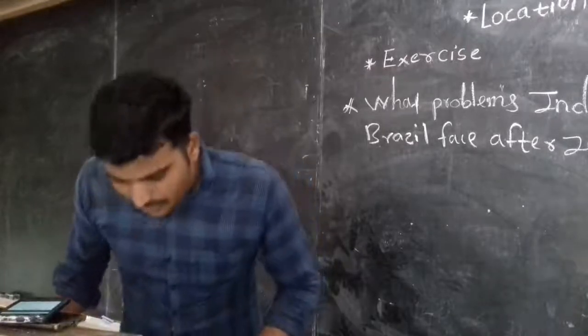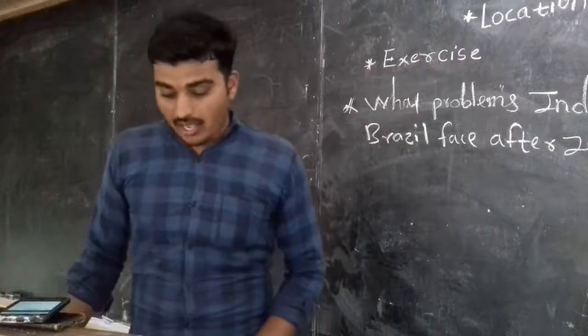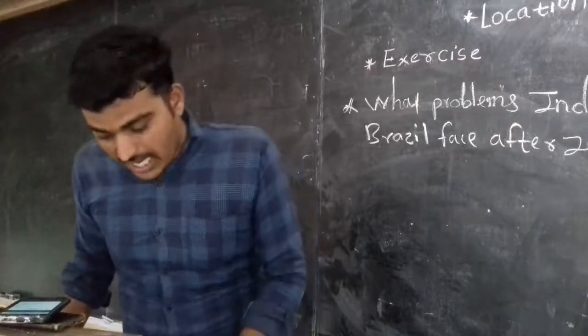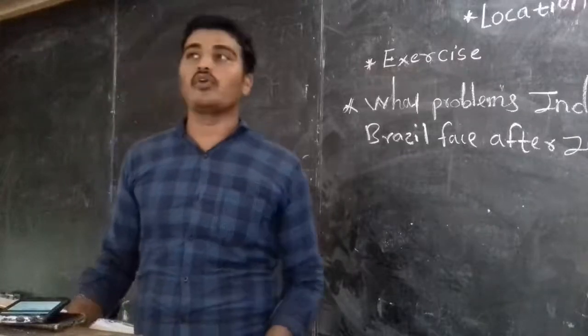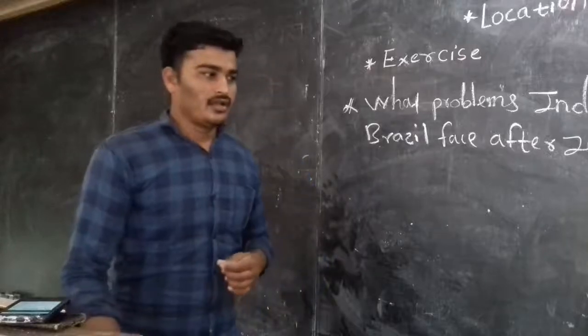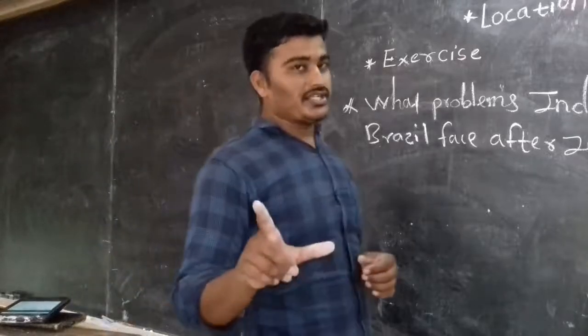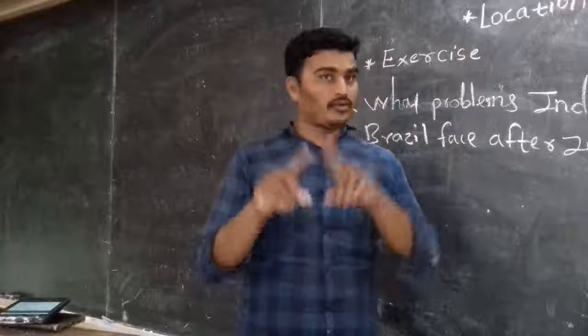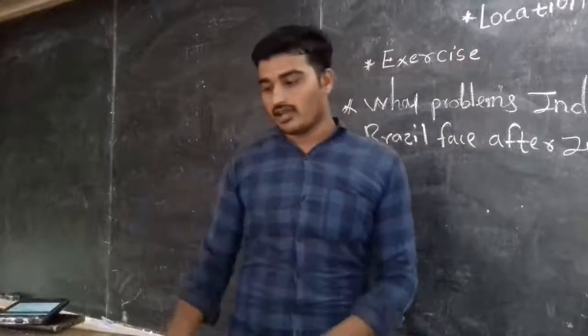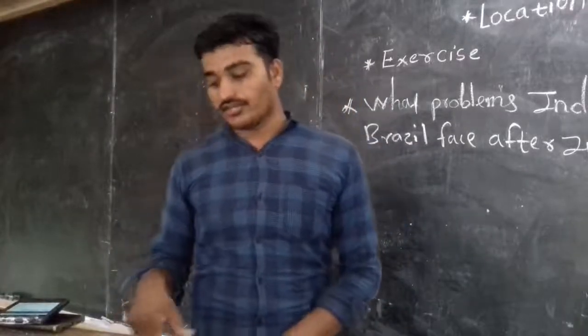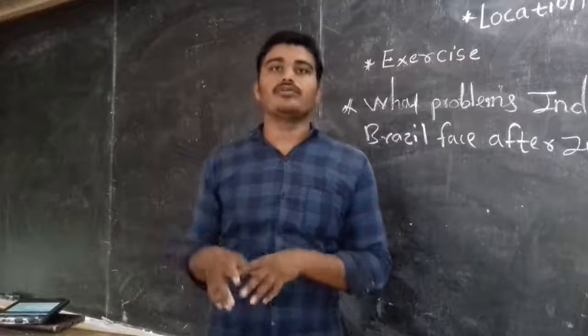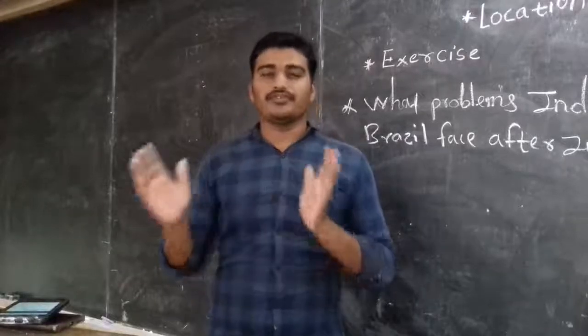But before that I want to focus on the second question once again. How are Brazil and India different from each other in terms of location? This question is about location in an extent, about its boundaries, and the question that I repeated, describe the longitudinal and latitudinal value, there you have to describe the longitudinal and latitudinal values.